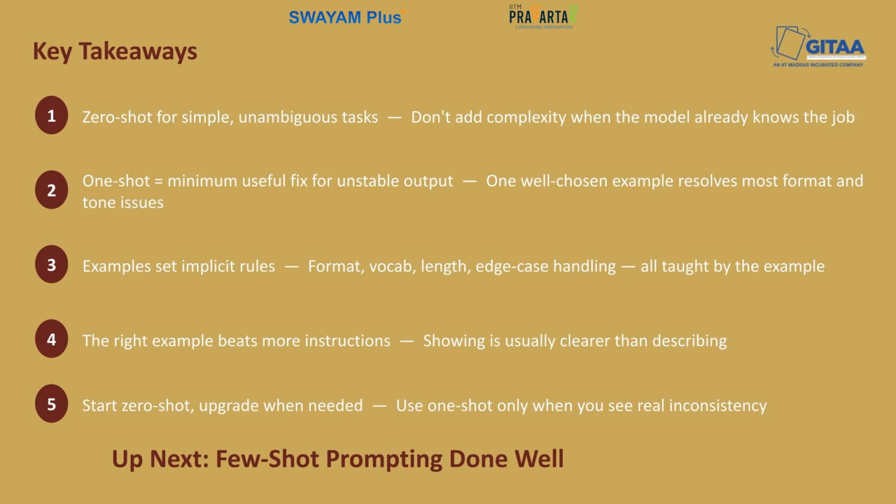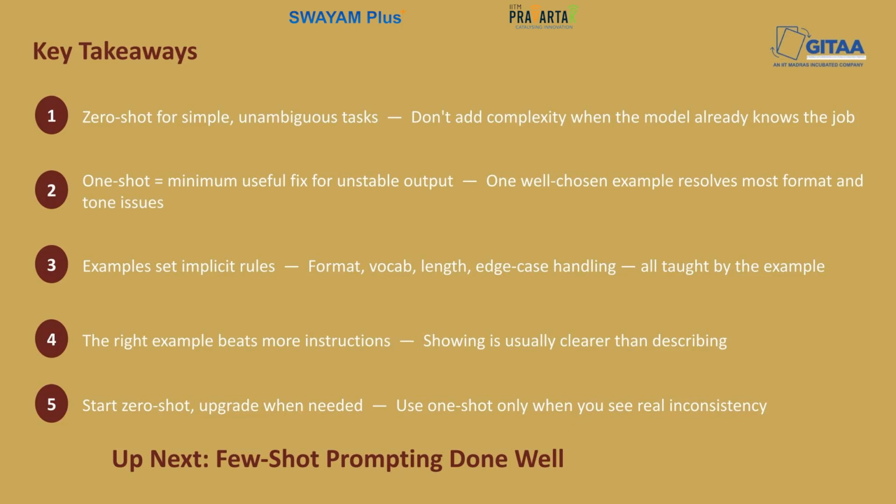The third takeaway would be examples communicate implicitly. So, the format, vocabulary, length, edge case handling, all of this is transmitted through examples without a single additional instruction. The fourth takeaway would be the key example often outperforms more instructions. So, a clear example is more precise than a paragraph describing what you want. So, when in doubt, show rather than tell the model what exactly it is that you want.